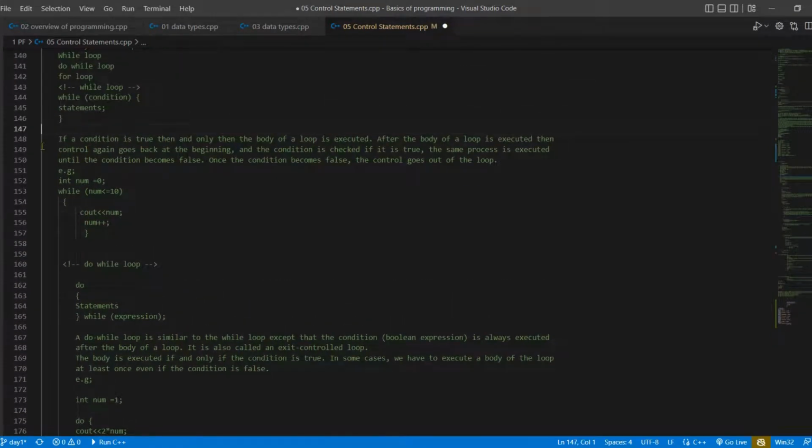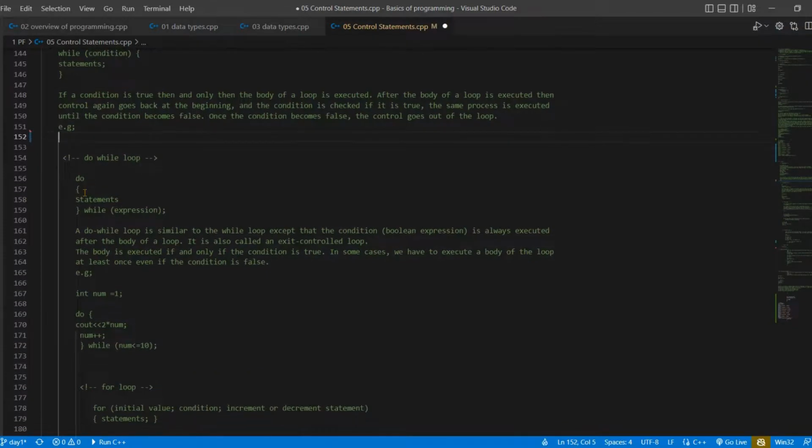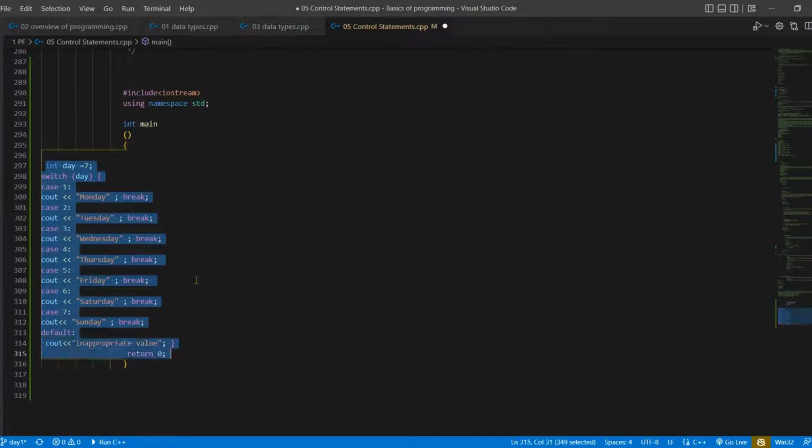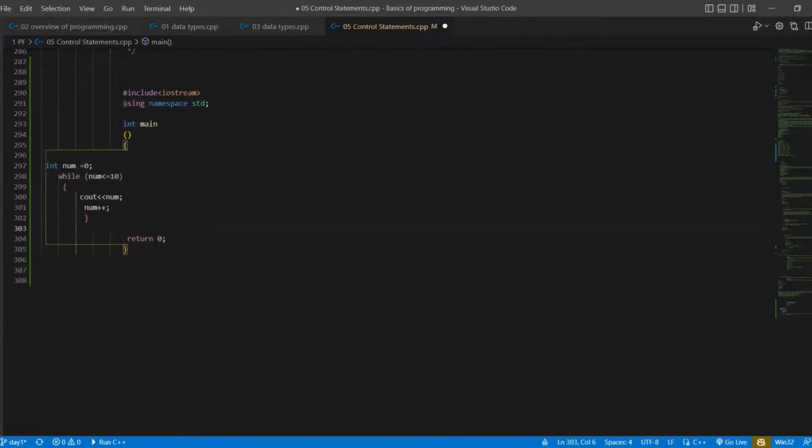Okay, so this is actually the case of the while loop. Let me give you an example of a while loop. Here I'm going to paste it. Like here I write num is equal to 0, which is a variable. You are very familiar with it. Now, while num is less than or equal to 10. Okay, so num is 0, and 0 is less than or equal to 10. Yes, this condition is true. So then it will execute this statement, which is printing the num, which is now 0.